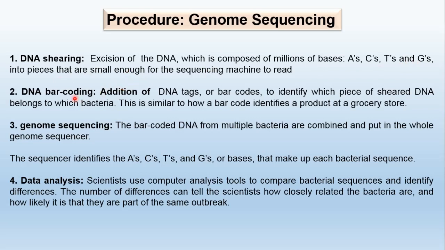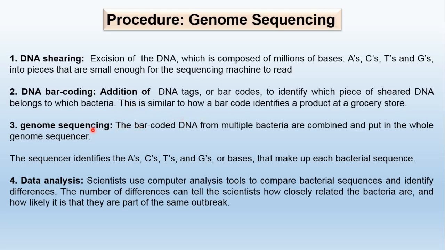Then the second step comes: each individual fragment has to be tagged, which is known as DNA barcoding. It is the addition of DNA tags or barcodes to identify which piece of sheared DNA belongs to which bacteria or organism, especially in the case of the human genome. This is similar to how a barcode identifies a product at a grocery store.